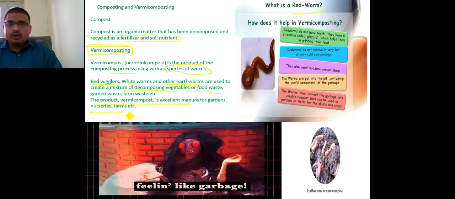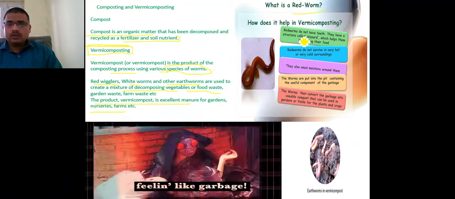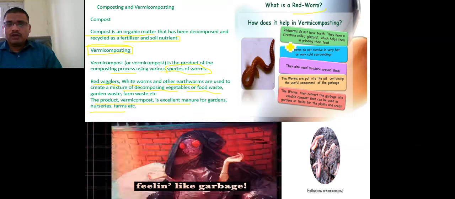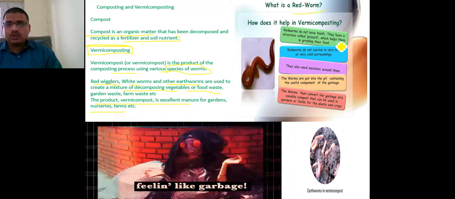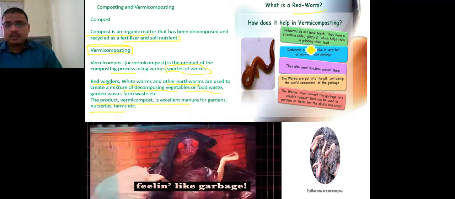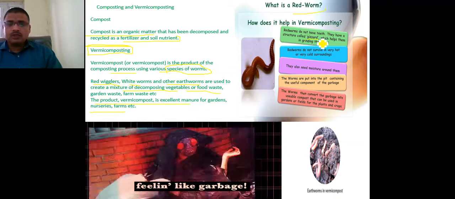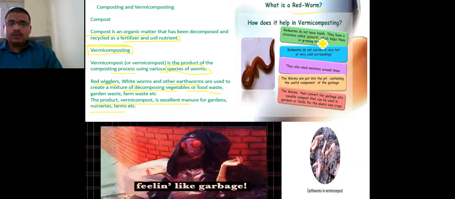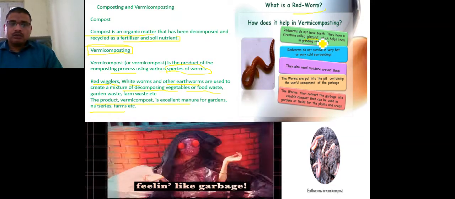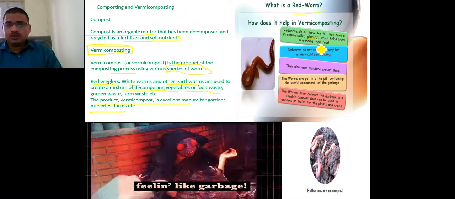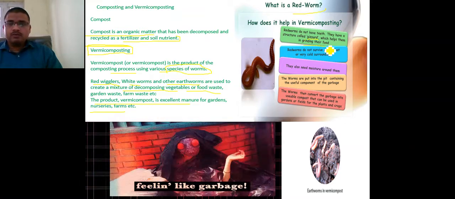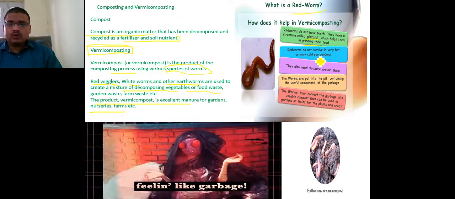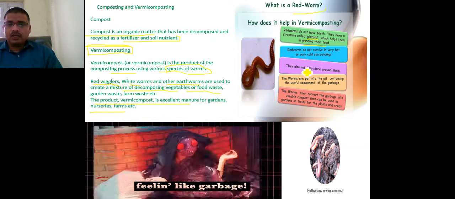Now, in this slide you can see that red worms do not have teeth. They have a structure called a gizzard, which helps them grind. With that structure they grind whatever food is nearby. Red worms do not survive in very hot or very cold surroundings, and they also need moisture around them.